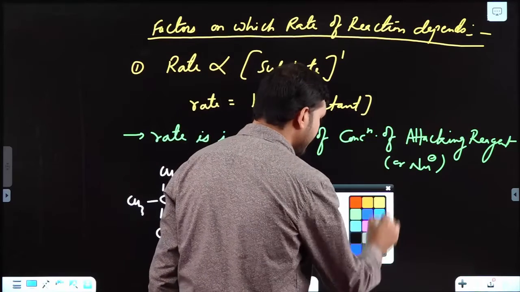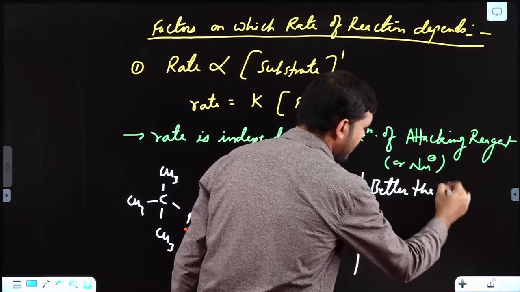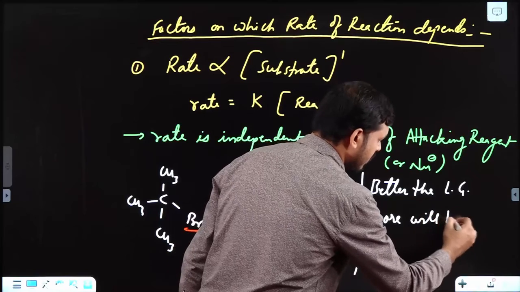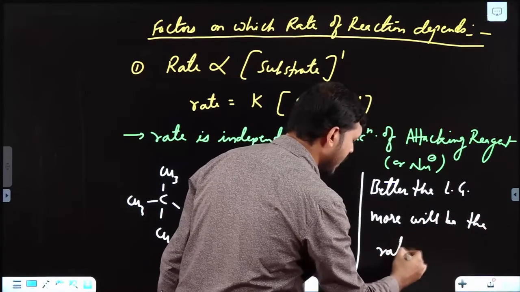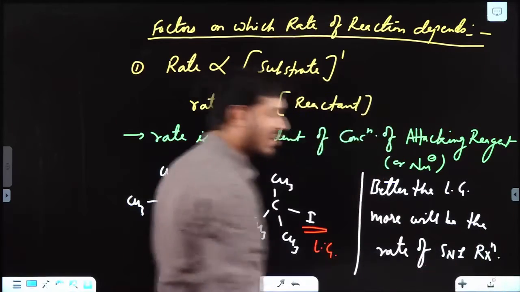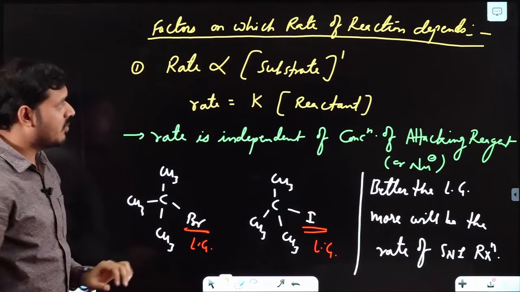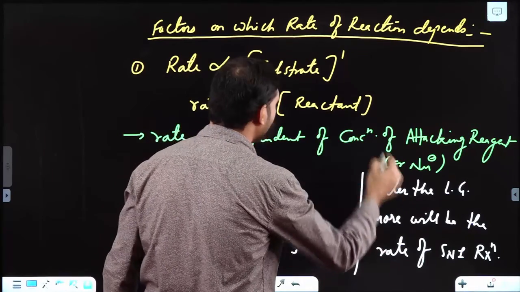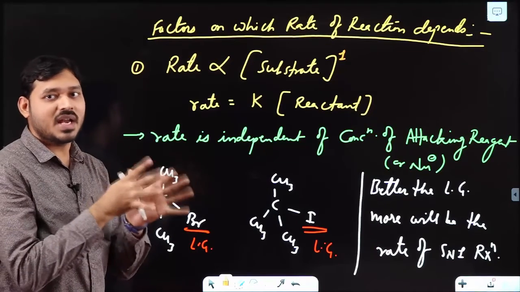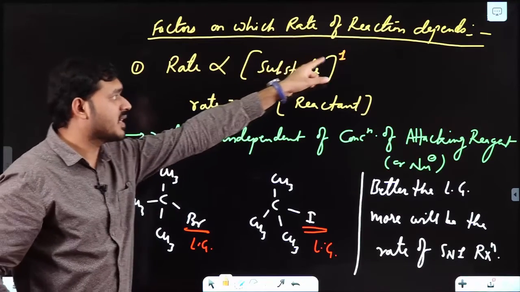So you can write it here: better the leaving group, more will be the rate of SN1 reaction. Okay, clear to you? So the first thing is the rate of reaction is dependent on the substrate. Now one more thing. Here you can observe this power. Why did I mention it? Because for 1 mole of reactant, the rate will depend on that only. So it is a first order reaction.